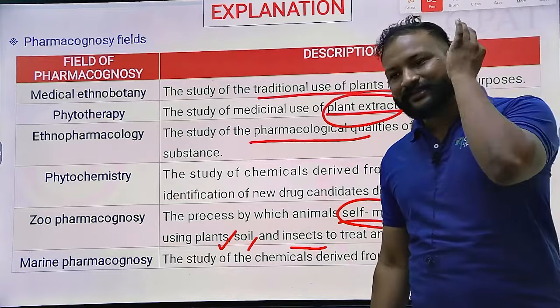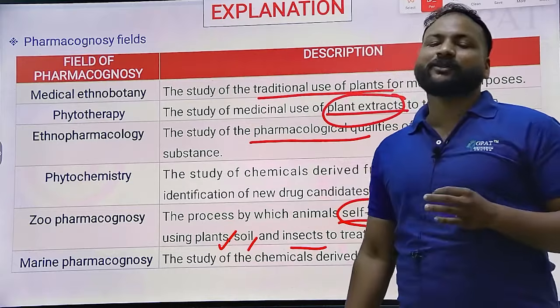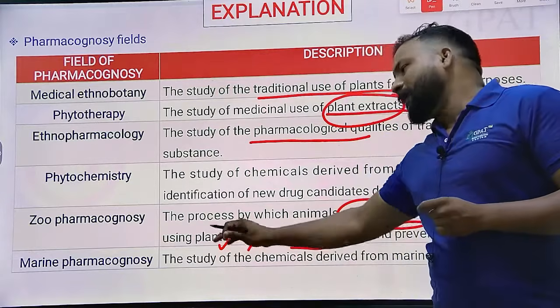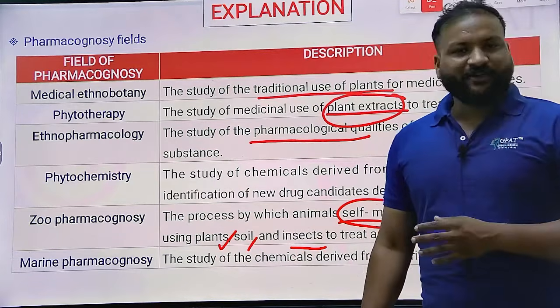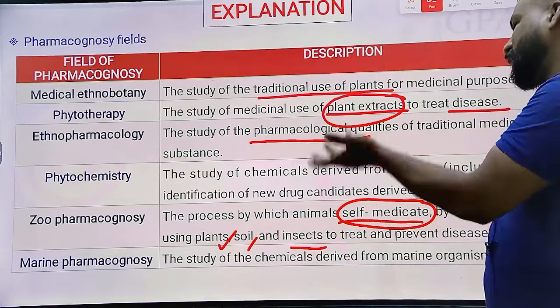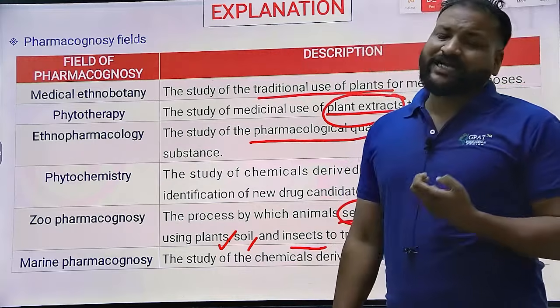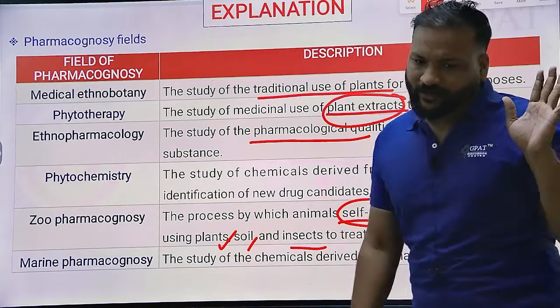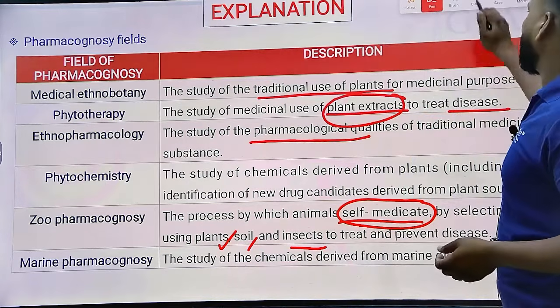If they are taking care of themselves by using plants and soil, that is zoopharmacognosy. And lastly, marine pharmacognosy means the study of medicinally active substances obtained from the marine. These are the different fields, very very important.